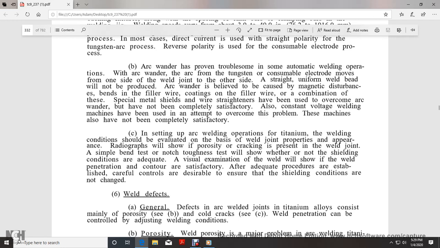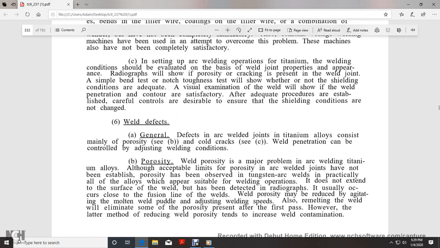In setting up the arc operation for titanium, the welding conditions should be evaluated on the basis of the welding joint properties and the appearance of the radiographs, which show the porosity and cracking present in the welding joint. Simple bend tests and notch toughness tests will show whether the shielding conditions are adequate. Visual examination will show if the weld and penetration contour are satisfactory. After an adequate procedure is established, careful controls are desired to ensure that shielding conditions are not changed.